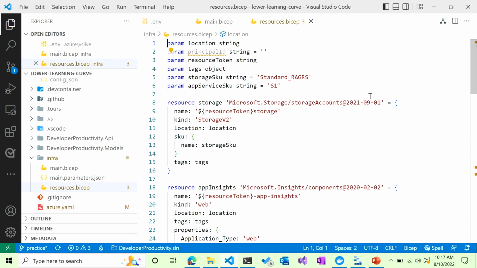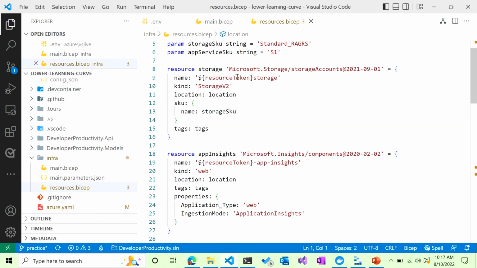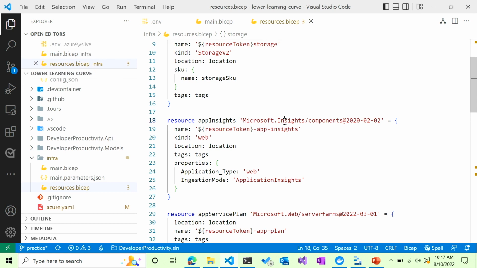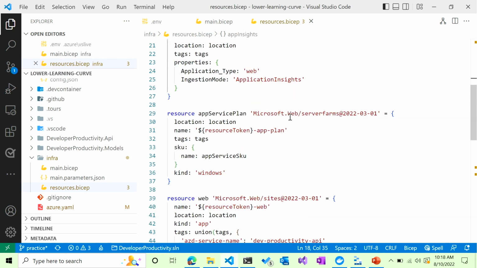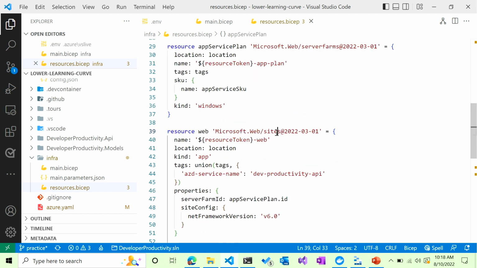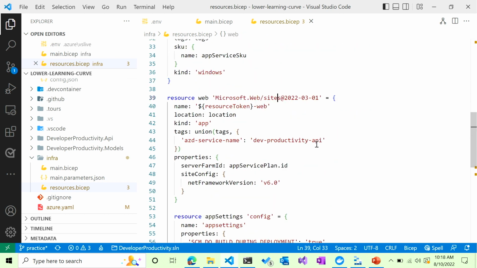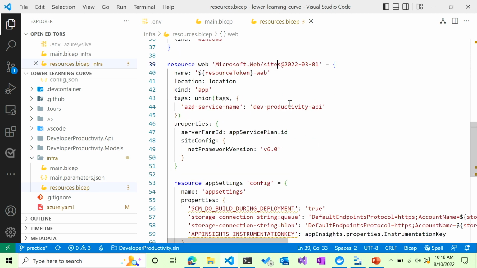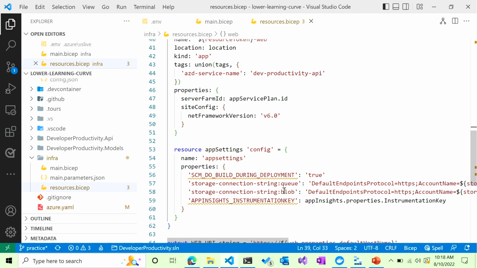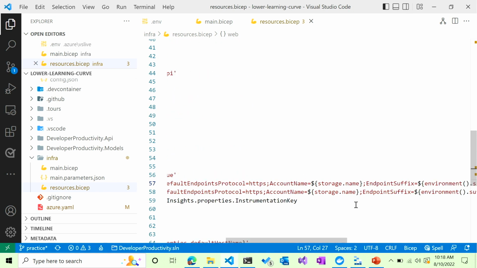Open up resources.bicep. And now we get into the good stuff where I'm going to say, all right, I'm going to create a storage account. And then I'm going to create an App Insights. And then I'm going to create a web server, app plan, and then the application. So everything that I need for my application is up here, including the storage connection strings to point back to the storage account, which I just created.